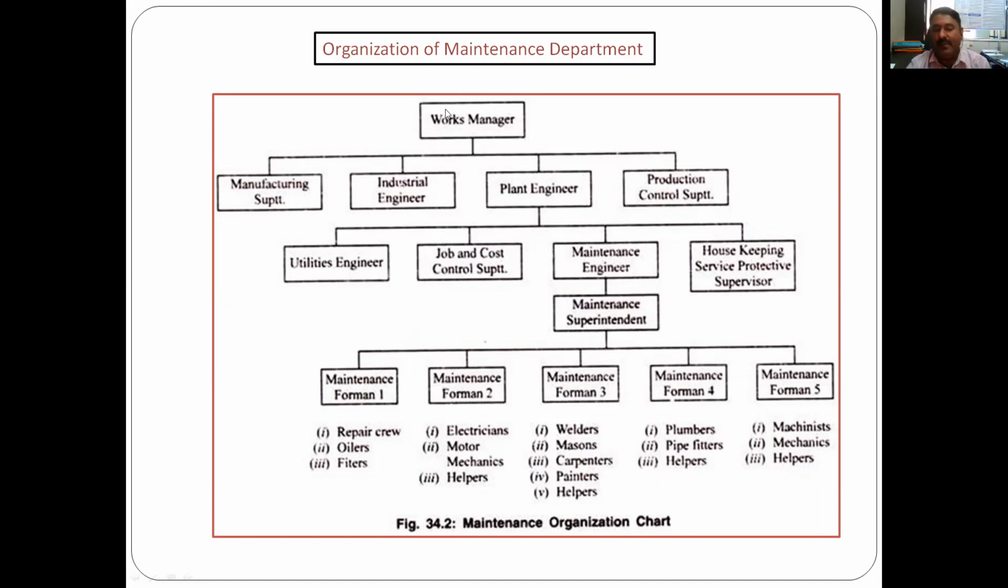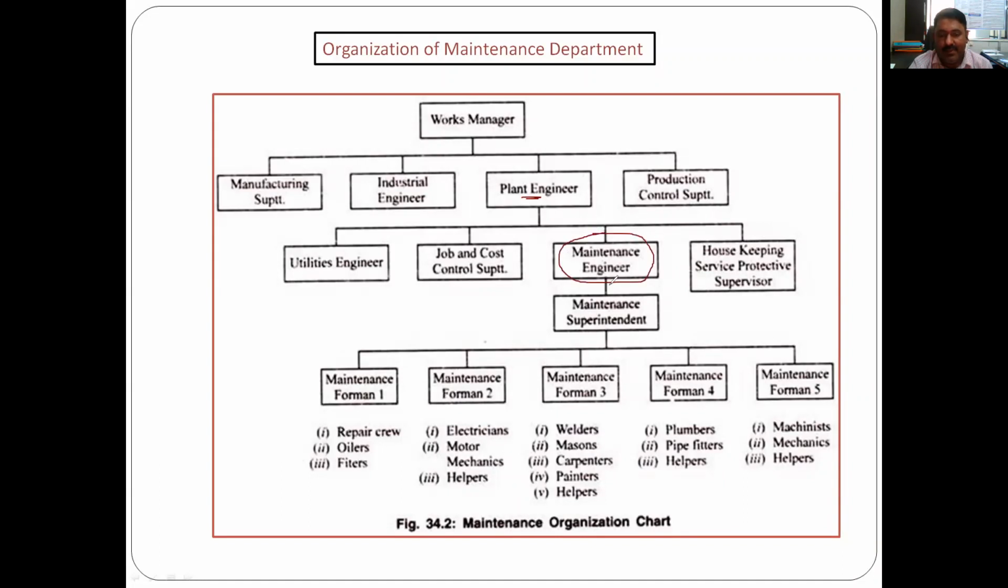There will be a work manager. Under the work manager, there are different departments like manufacturing superintendent, industrial engineer, plant engineer, production control superintendent, and many more. Here we will focus on the plant. Then utility engineer, job and cost control superintendent, maintenance engineer and housekeeping. Here we will concentrate on this maintenance engineer.